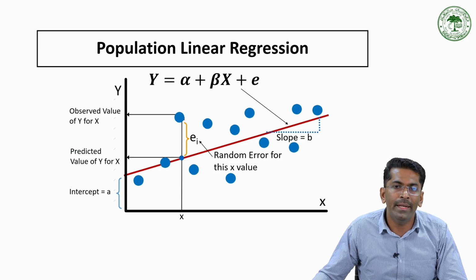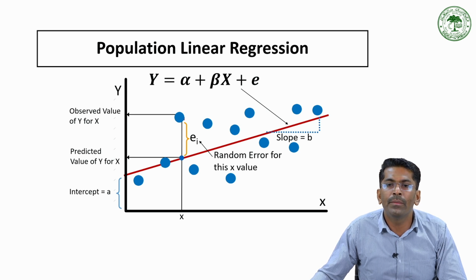Here alpha is the intercept term, and on the y-axis we are considering the dependent variable, and on the x-axis we are considering the independent variable, and each point is plotted here, and accordingly we have drawn the curve which represents the best fit line.